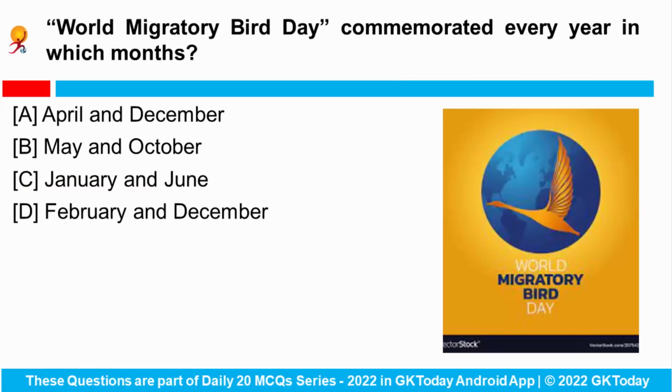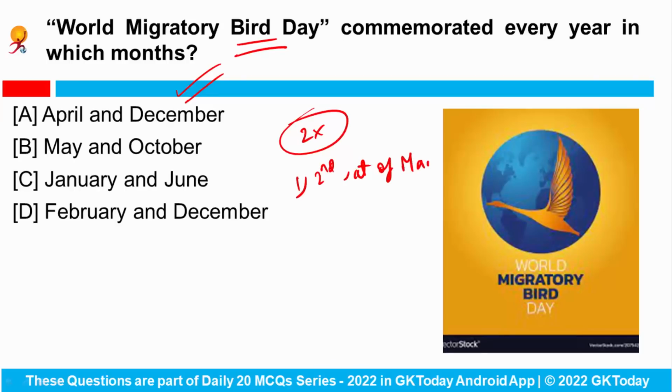Next question is, World Migratory Bird Day is commemorated every year in which months? Actually, World Migratory Bird Day is commemorated twice a year, first on the second Saturday of May, and second on the second Saturday of October. Okay, so on the second Saturday in October, people all around Central and South America, Mexico and the Caribbean commemorate World Migratory Bird Day. So this day is observed 2 times a year.